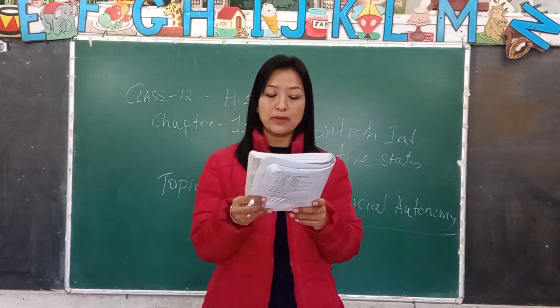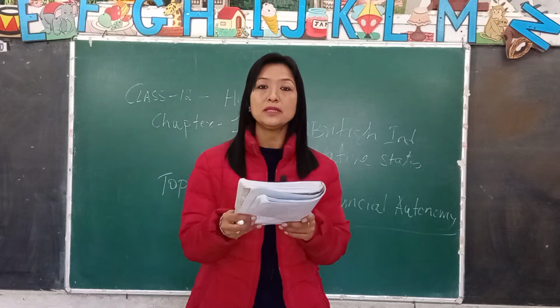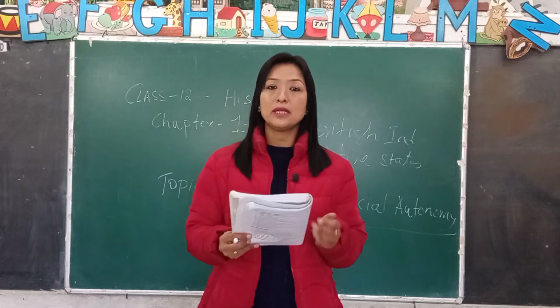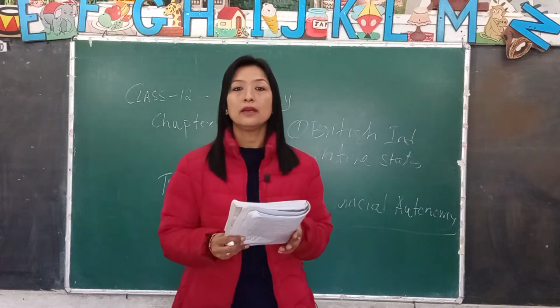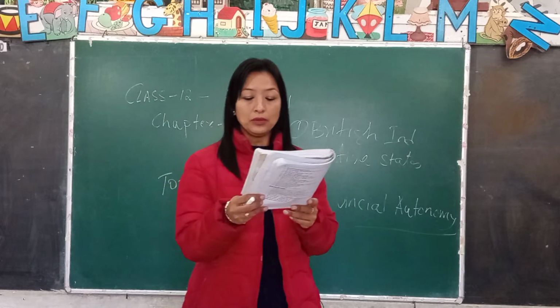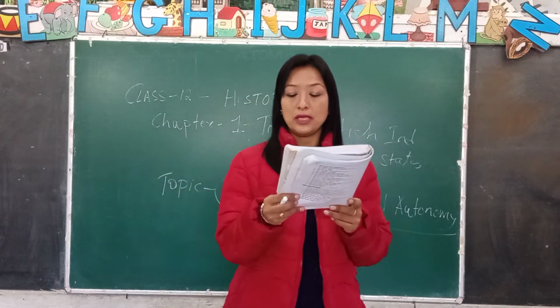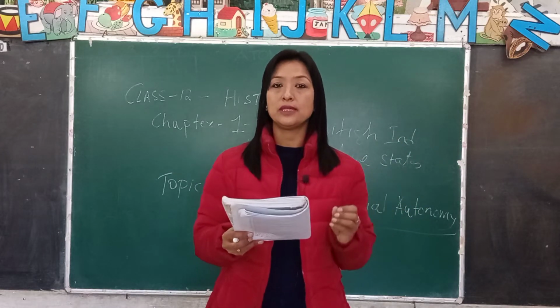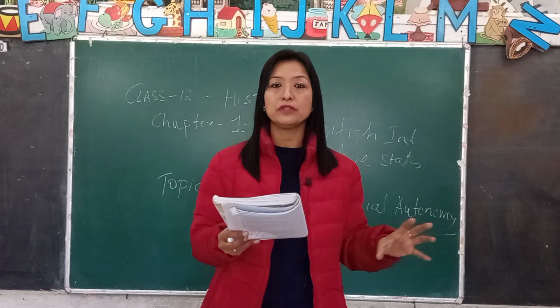The governors were to be aided. Who helped the governors? The Council of Ministers aided and advised the governors. The ministers were to be appointed and dismissed by them at their discretion.